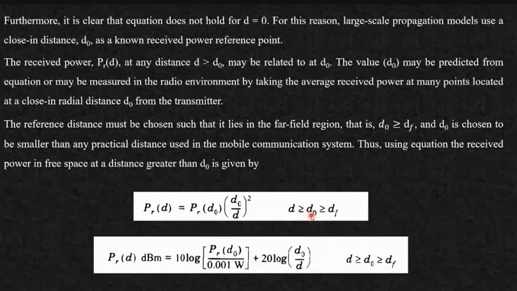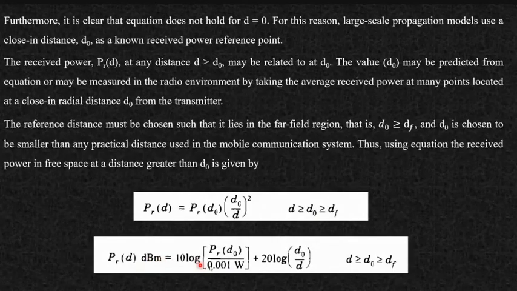So the power you are calculating here, comparatively, you are just taking the reference of a smaller distance. If I am interested in calculating my powers in milliwatts or in dBm, you know that if I'm talking about dBm, I need to divide this, because my PR(D0) will be in watts.